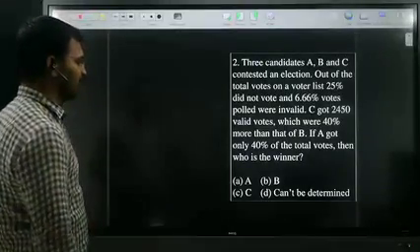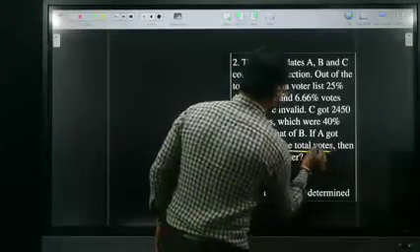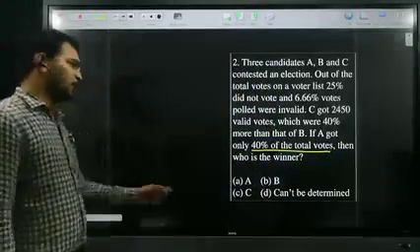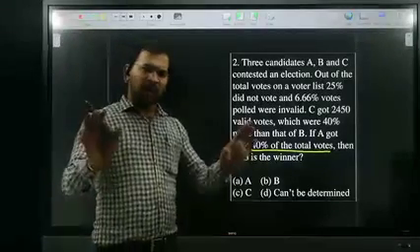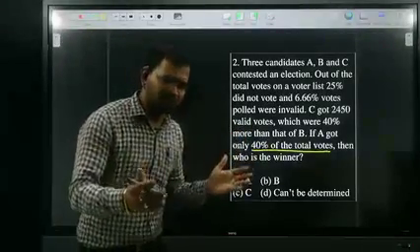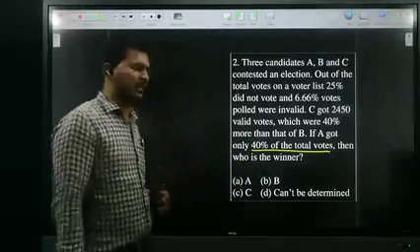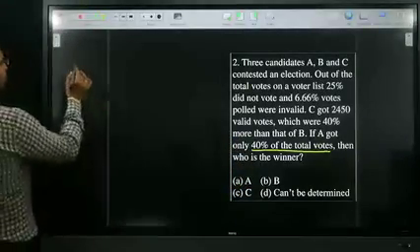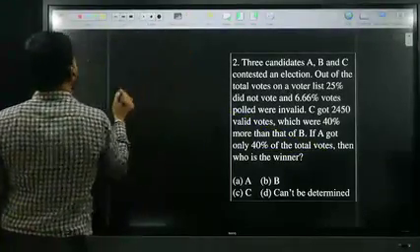If A got only 40% of the total votes, please underline this, A got 40% of the total votes, then who is the winner? All of you listen. These questions are some advanced questions. If you listen carefully, then only it is possible to get the answer. First of all, I don't know the total votes.